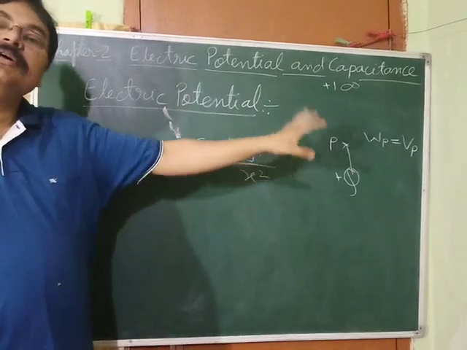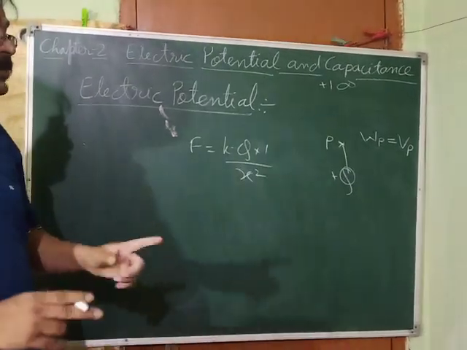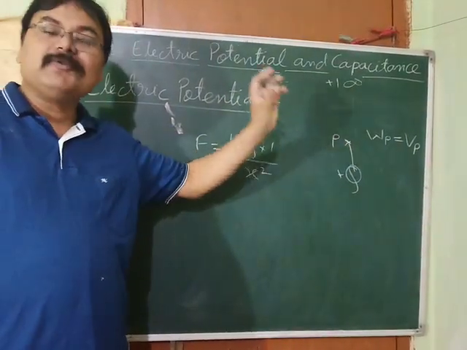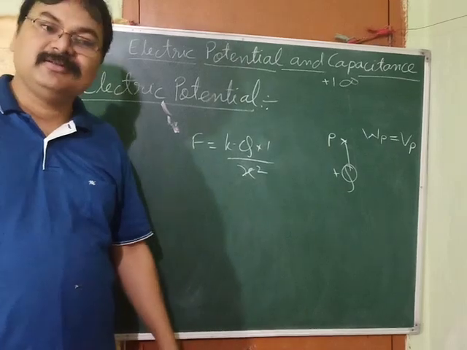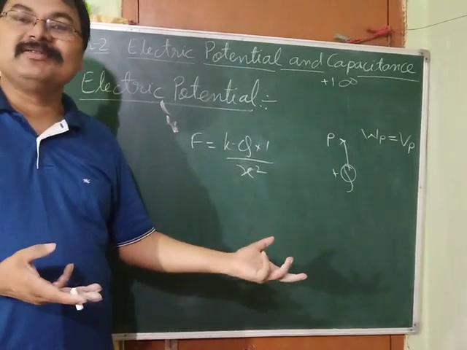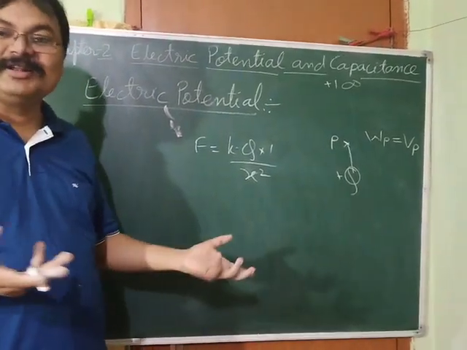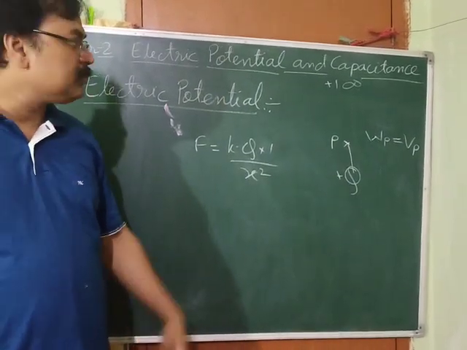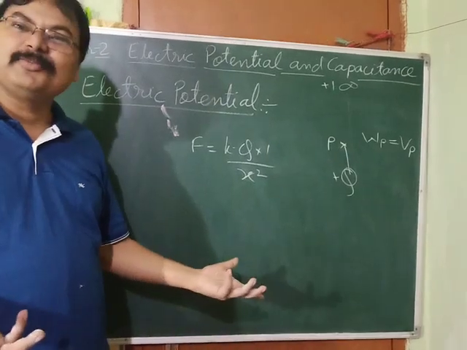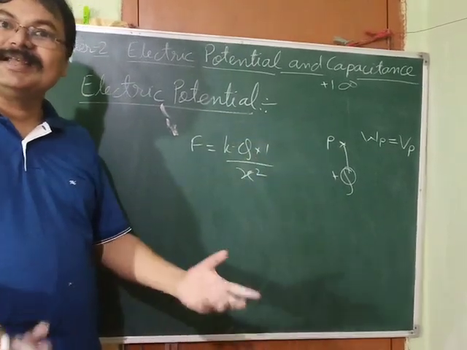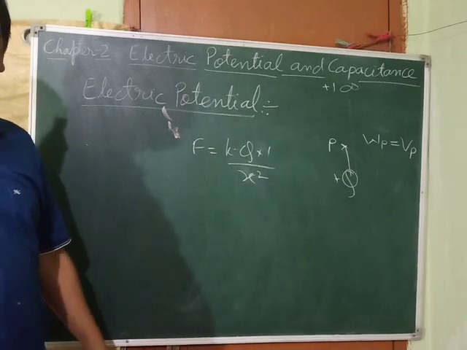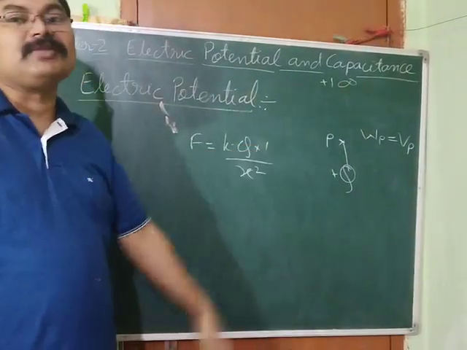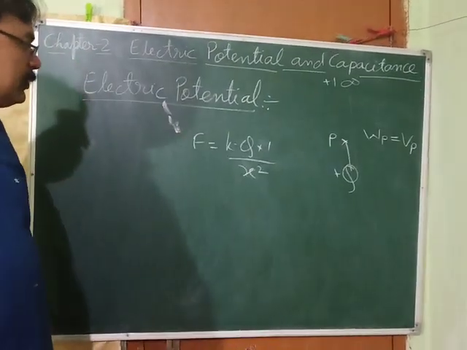That's it. So numerically, the work done is equal to the potential at that point. You cannot say that work done is potential. At that point, whatever work you are doing, the value of that work done is equal to the potential. Work cannot be potential, otherwise you will ask, sir, why their units are not the same. Work has the unit joule, and potential has the unit joule per coulomb. So they are not equal, but numerically they are equal.